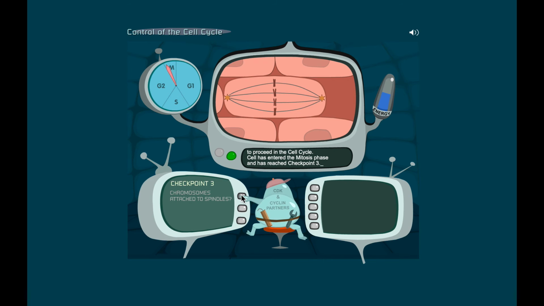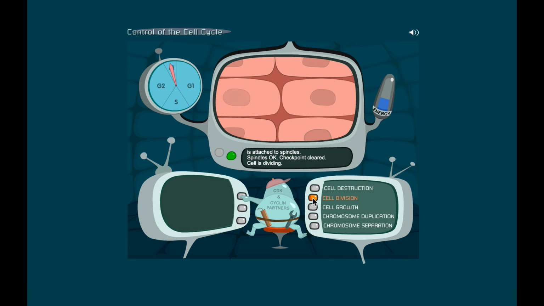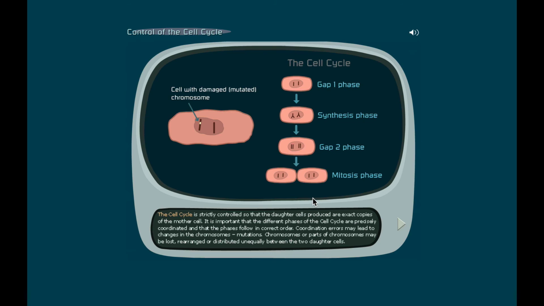Let's check that. Are the chromosomes attached to the spindle? Looks like our cell's being checked right now. And the checkpoint is cleared. Okay, that's good. All right, is there anything else? All right, checkpoint cleared. And at this point, chromosome separation. Cell division would be next, right? Cell is dividing. There it goes. We filled in the empty gap from that cell that died.